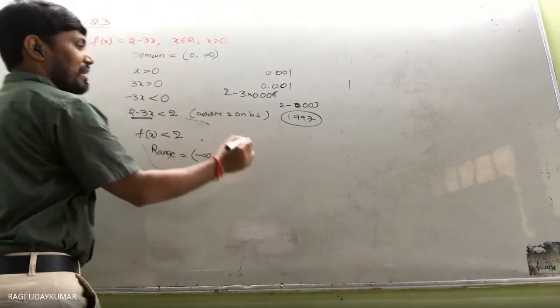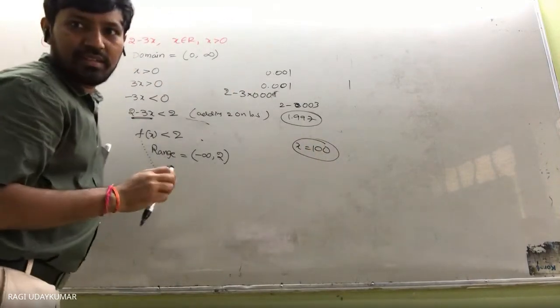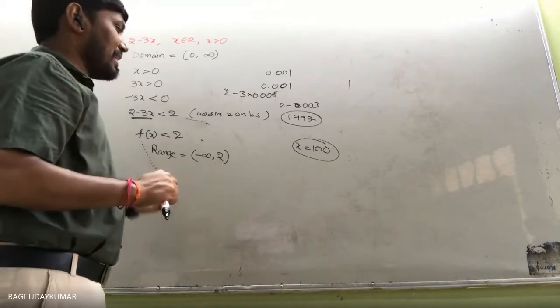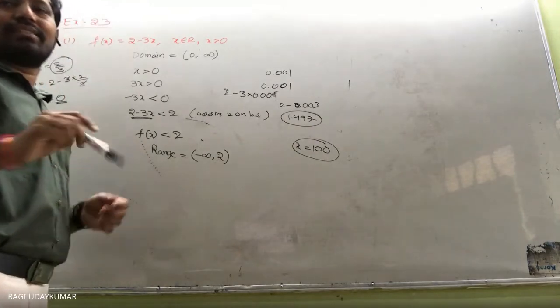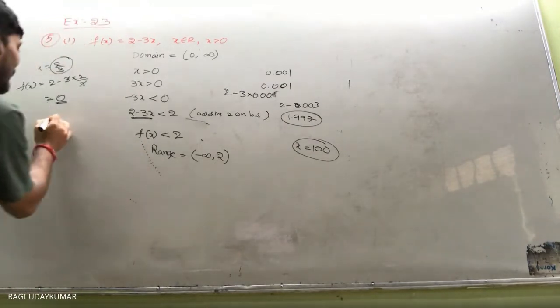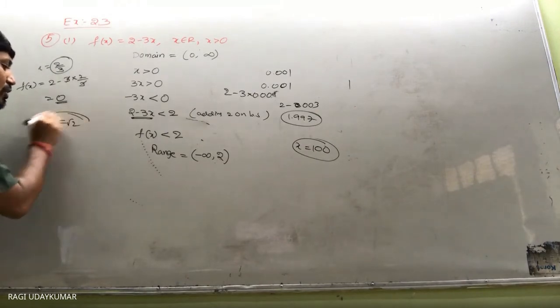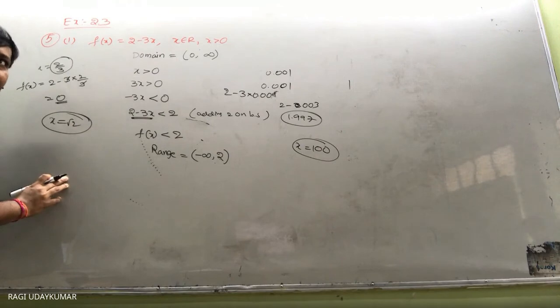अब x वैल्यू सर, मैं x वैल्यू 100 ले रहा हूँ. Yes, what? सर अगर हम लोग x की वैल्यू कोई इरेशनल नंबर लेंगे तो? हाँ ले लो, irrational number भी ले लो. Very good. She is asking that x value if it is irrational number is there. Okay, x is equals to root 2 ले लो. Root 2 ले सकते हैं ना? Can we take it root 2? Root 2 ले सकते हैं.